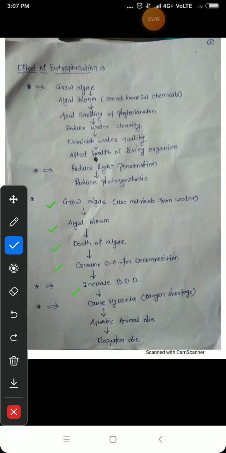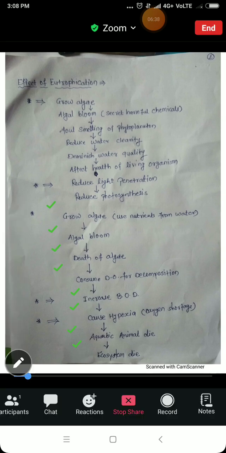So the demand increases, and due to the biological oxygen demand, maximum oxygen is used in decomposition, and it causes hypoxia, that is a shortage of oxygen, and ultimately the aquatic animals die due to the lack of oxygen, and finally the ecosystem collapses, that is, the ecosystem dies. These are the effects of eutrophication.